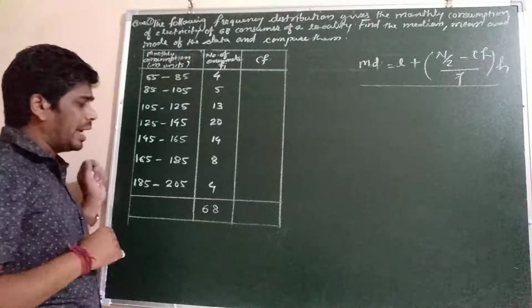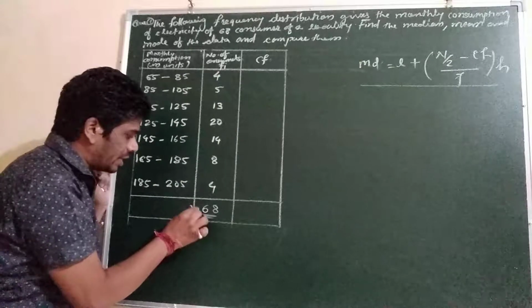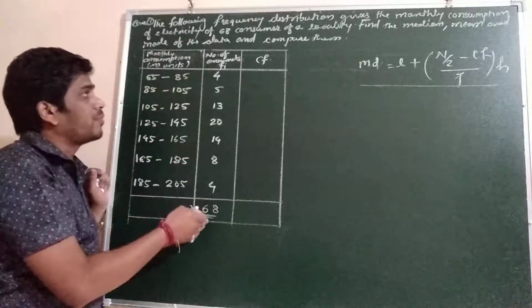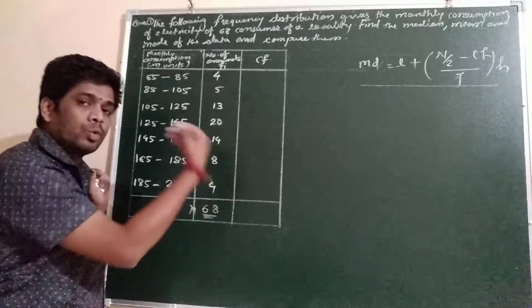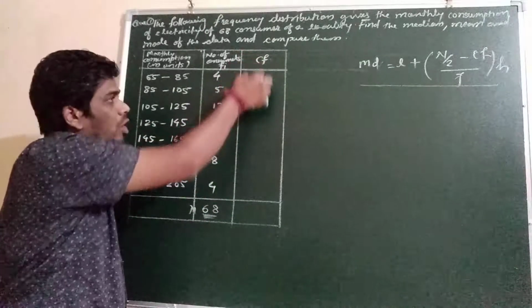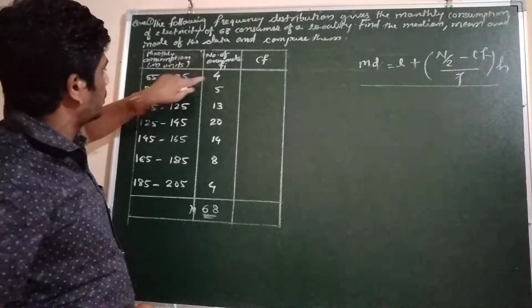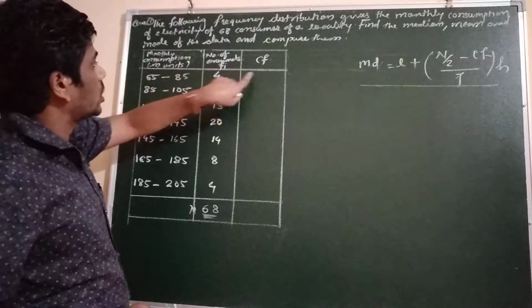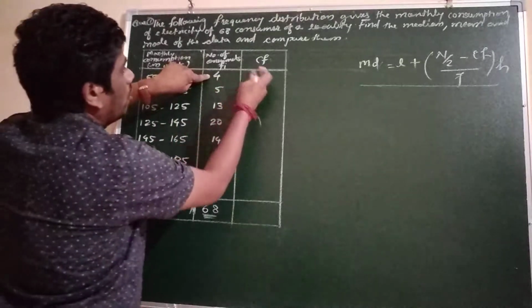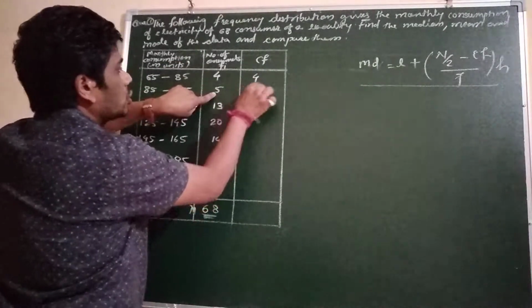What you have to do there is take the capital N. This is called capital N. The sum of frequency will be capital N. We have to divide by 2 and we will see the cumulative frequency. This is called cumulative frequency. In the cumulative frequency, we add the corresponding frequencies. Suppose it is 4, so we write here 4. Then it is 4 plus 5.